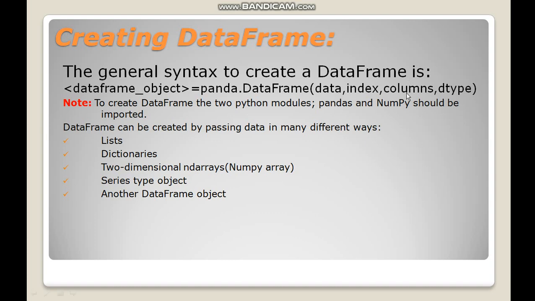So data, index, columns, dtype. These are some of the arguments of the function, and depending upon different situations, some of the arguments are used or some may not be used. It is not compulsory that every time you have to use all the arguments to create a data frame. Okay, so whenever we create any data frame, first of all we have to import two Python modules. One is pandas and another is numpy. NumPy is sometimes not necessary, but pandas is always important. So always we have to import this library pandas. Okay. Now a data frame can be created in a number of ways.